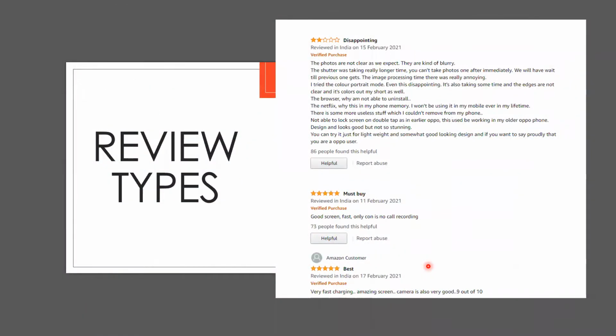Next, the review types. There are basically two types of review as I told earlier, a positive one and a negative one. This one is a negative one, as seen from the disappointing text as well as the number of star ratings. And this one is a 5-star rating, so obviously it's a positive one. And this one is also a positive review.